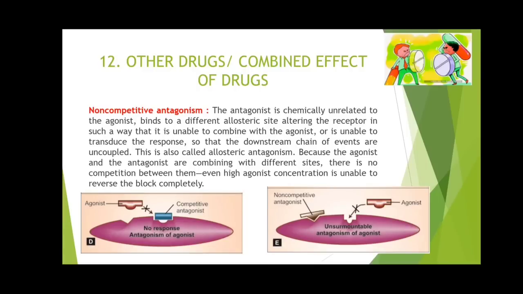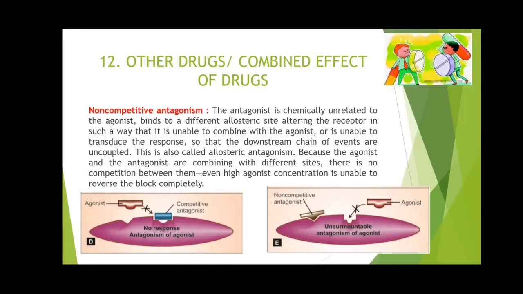In competitive antagonism, both agonist and antagonist will compete for the same binding site. In case of non-competitive antagonism, the agonist and antagonist won't be competing for the same binding site. The non-competitive antagonist will bind with the receptor at some different area. Okay. In case of competitive antagonism, if you increase the concentration of agonist, it can produce the activation of receptor.